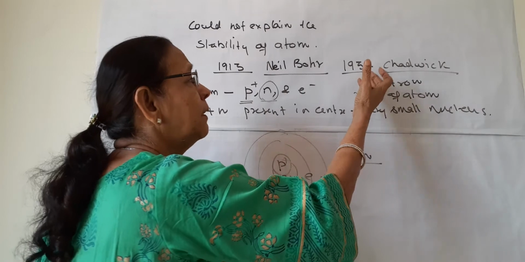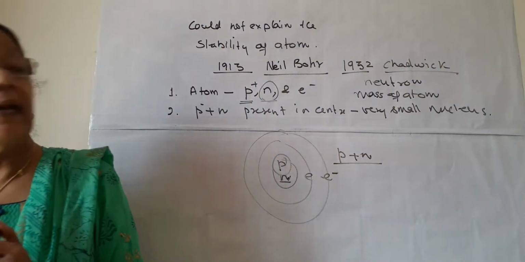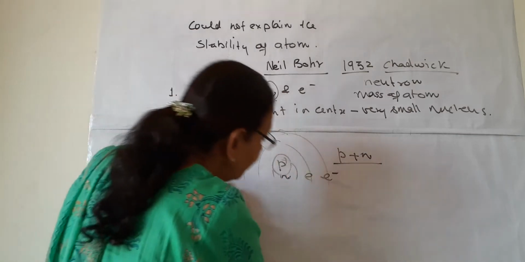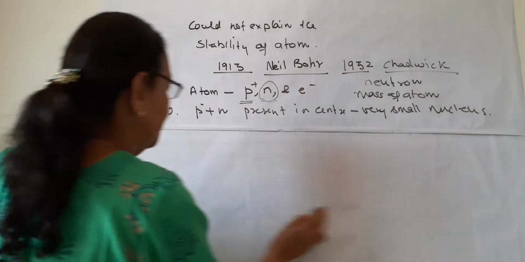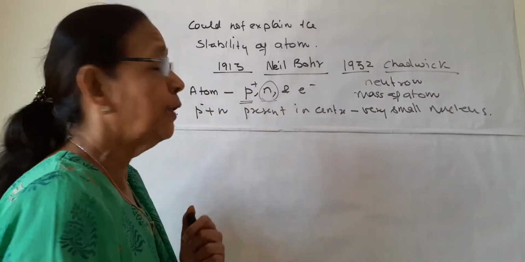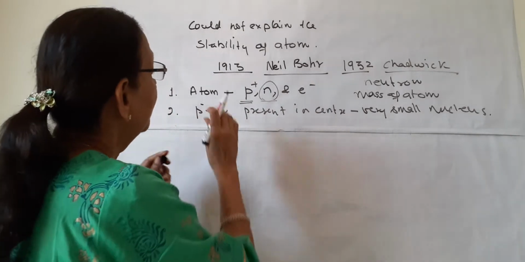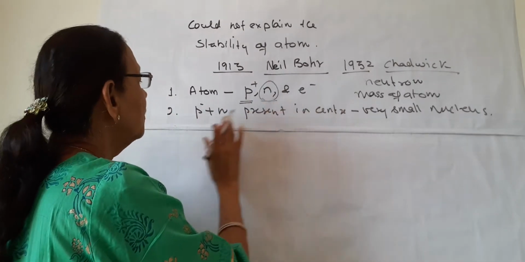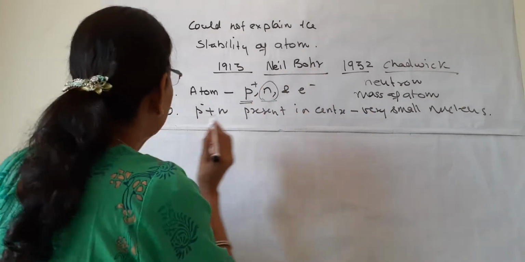And in 1932 Chadwick first of all suggested that neutrons are present with protons in the nucleus of atoms. So this is how neutron is included in the model of Bohr. So atoms have proton, neutron, electron, proton and neutron present in the center in nucleus.